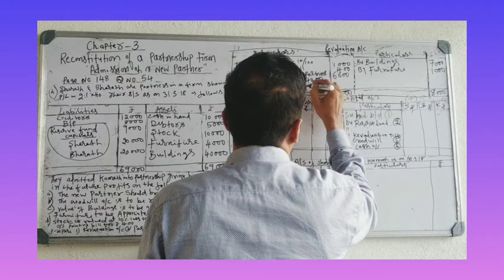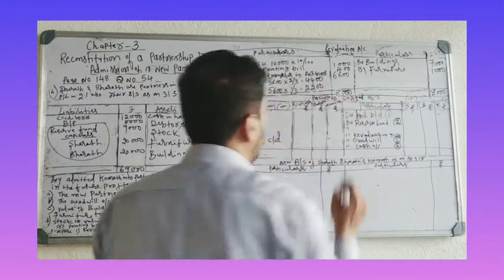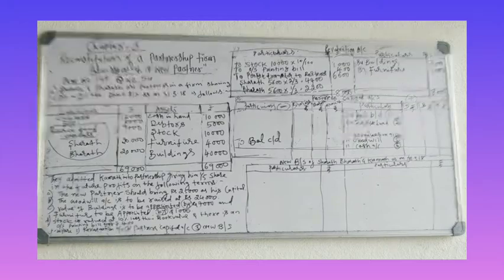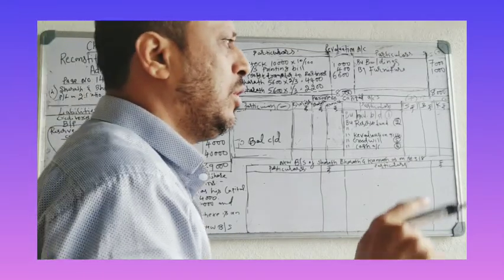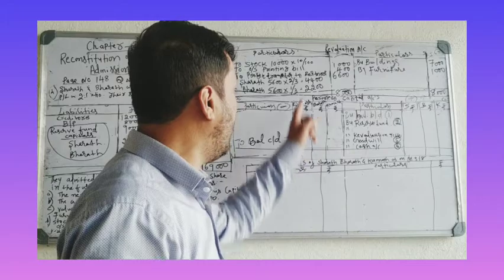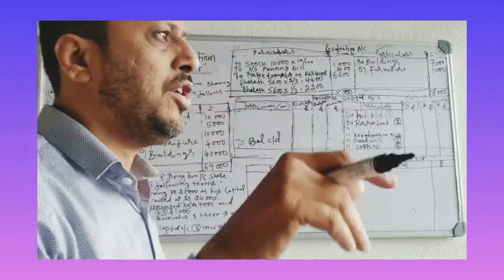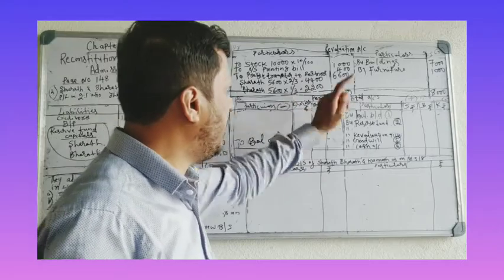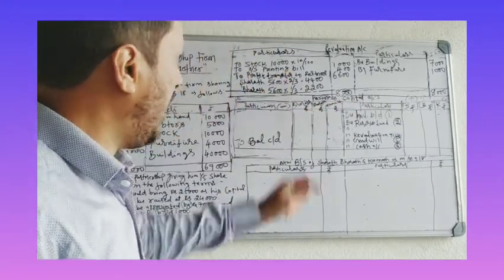If you divide in 2:1 ratio, 6,600 into 2 divided by 3 is 4,400, and 6,600 into 1 divided by 3 is 2,200. This is about the revaluation account.